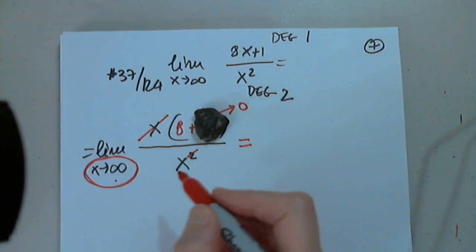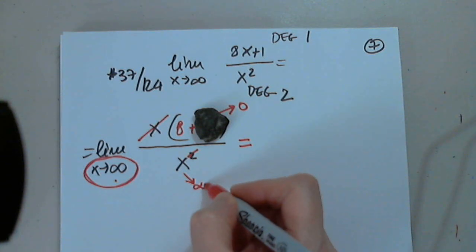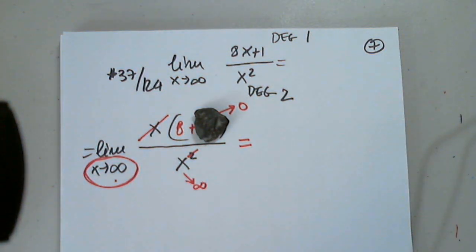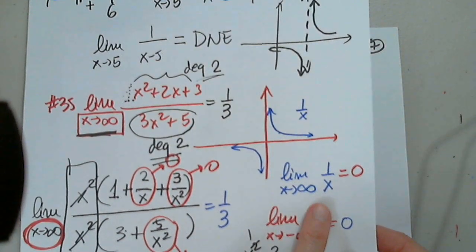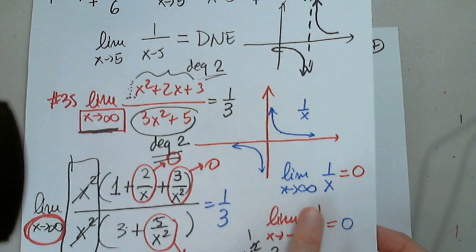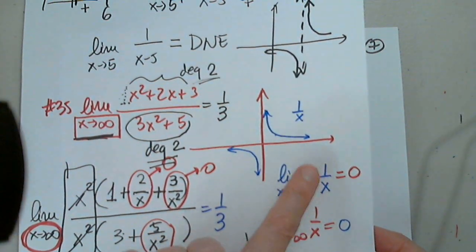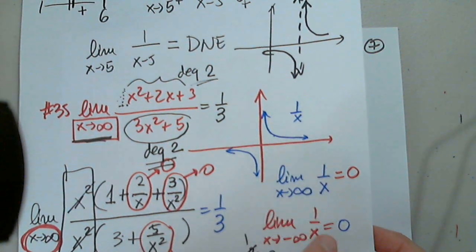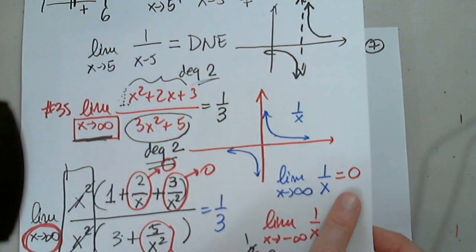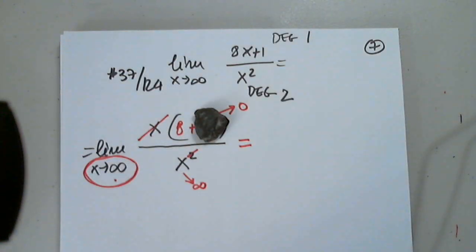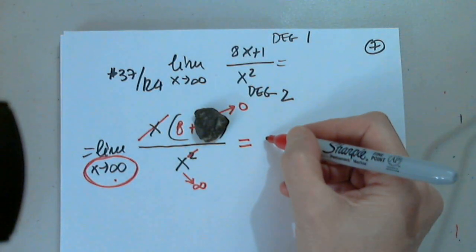As x approaches infinity, this will approach infinity. So where is 8 over x going? Exactly where 1 over x is going. Who cares about 8? X approaches infinity. If it's 2 over x or 8 over x or 100 over x, the answer has to be the same because this approaches infinity. Zero. That's it.